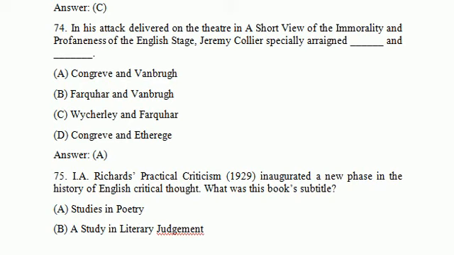So, being a learner, being, we can say, an aspirant of UGC NET, you should read this book or the summary of this book through Wikipedia because it is very important. Most of the time questions are asked from this work or related questions from this work or this writer, because Jeremy Collier was a preacher and he was very popular in his era. That's why you should study Jeremy Collier and his work A Short View of the Immorality and Profaneness. Let's see last question.